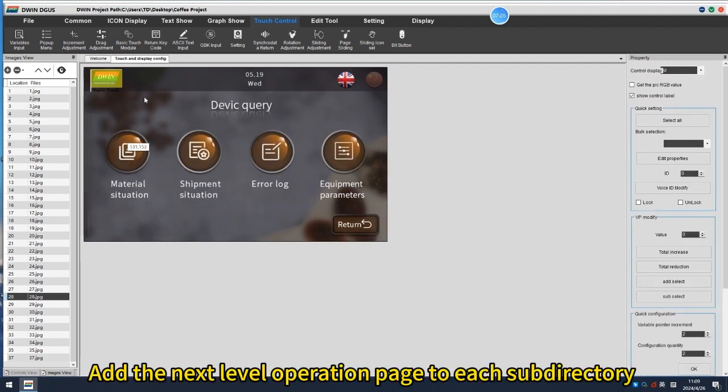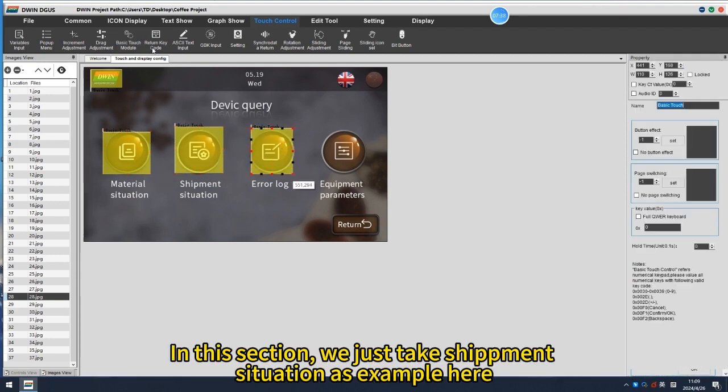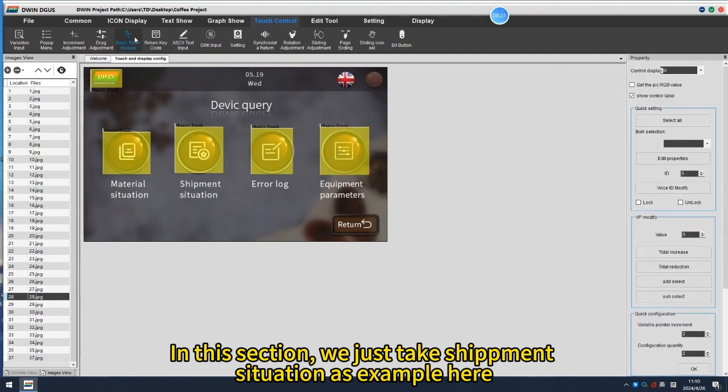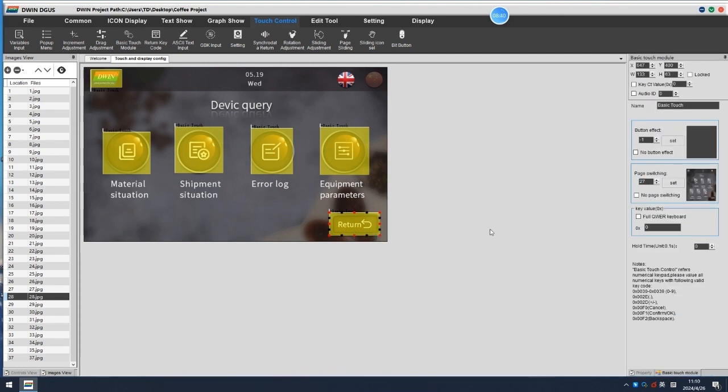Add the next level operation page to each subdirectory as well. In this section, the demo does not prepare next page for every component, we just take shipment situation as the example here. You can fulfill your own project as needed.